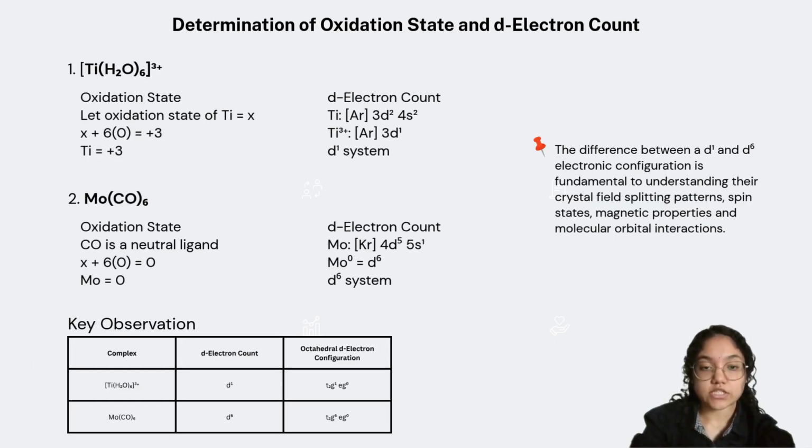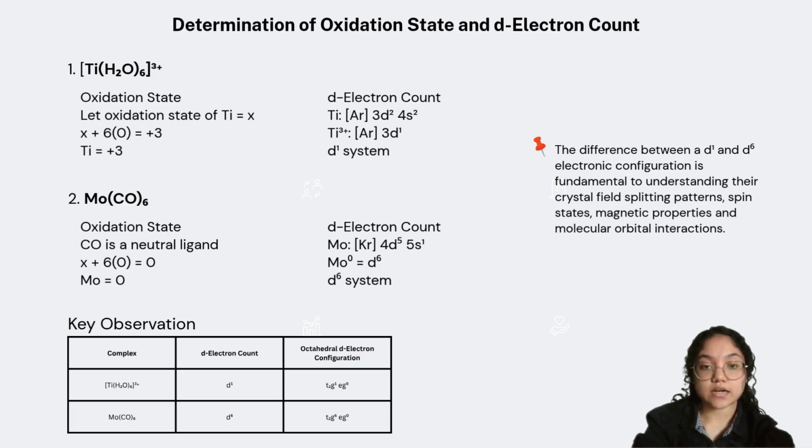Next, we'll determine the oxidation state and d-electron configuration of the metal centers. For hexa-aqua-titanium(III) ion, all six water ligands are neutral, so the overall charge of +3 must come entirely from the titanium ion. Therefore, the oxidation state of titanium is +3. Titanium has the electronic configuration of [Ar] 3d2 4s2, and after losing 3 electrons, Ti3+ has a d1 configuration.